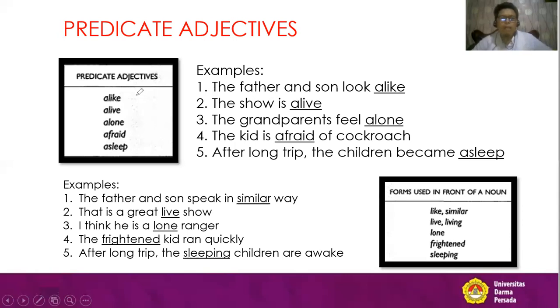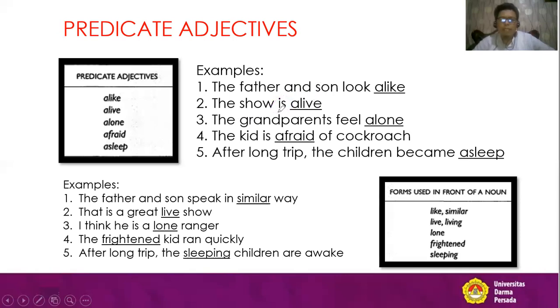Number one, we are having alike. The father and son look alike. So everybody, alike is a predicate adjective. It is put after the word look. Is look a linking verb? Yes, look is a linking verb. What about the other word? Alive. The show is alive. Everybody can see alive is an adjective, and this is a predicate adjective, and it is after is.